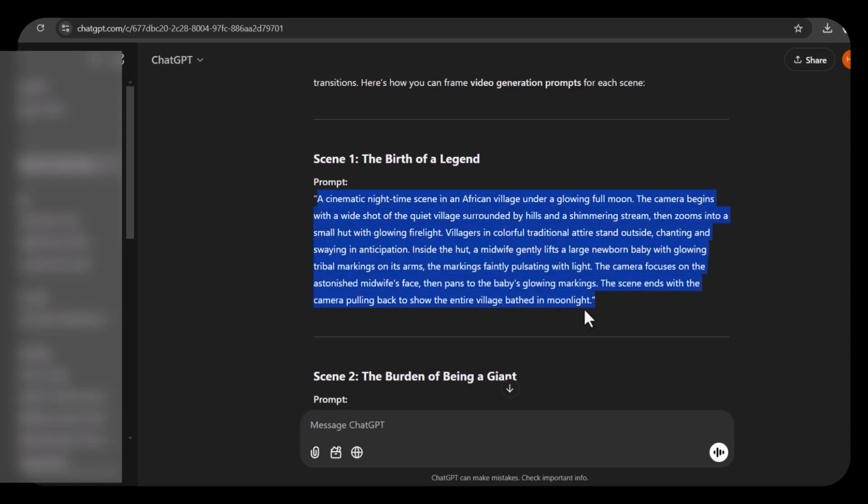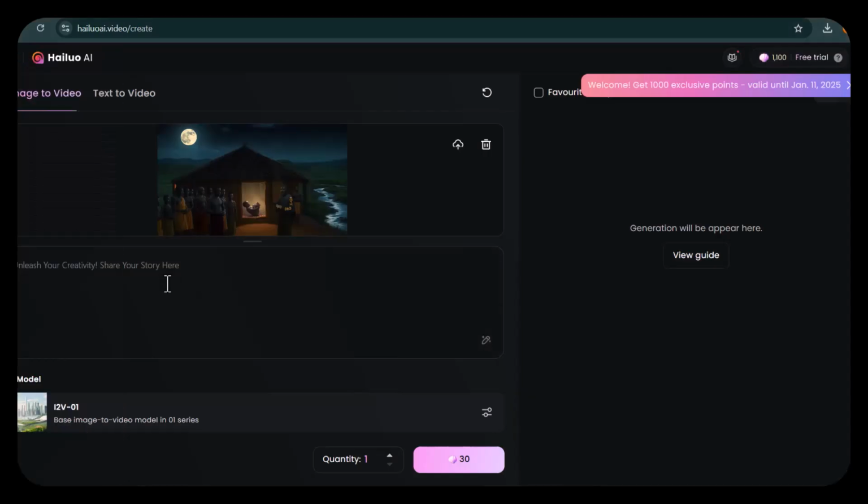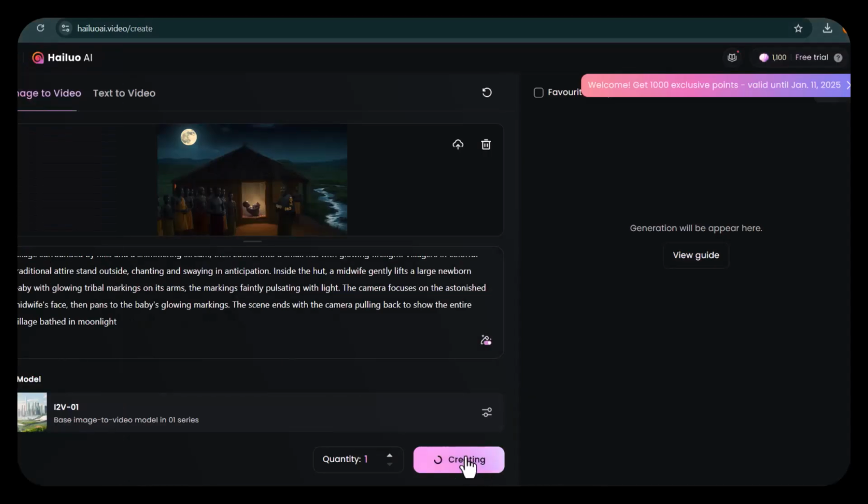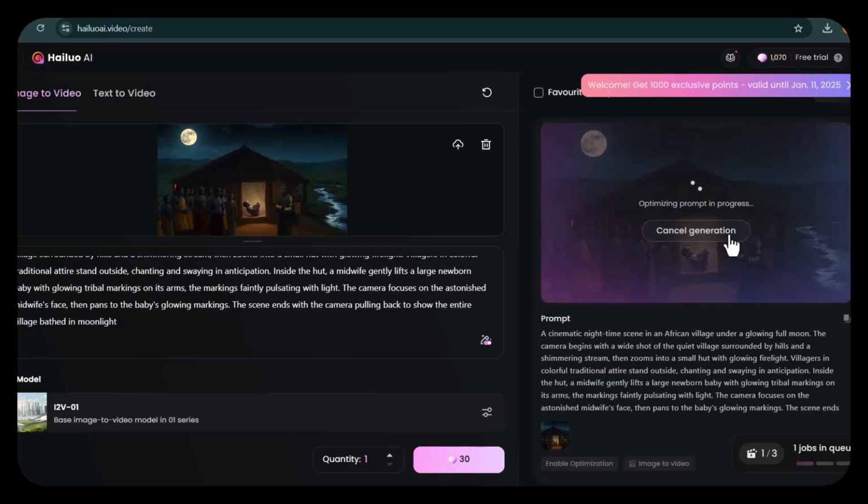So this is for scene 1. Copy it and then bring it into the scene. Paste it here and then click on create. Give it a little time. Since it's image to video, it will take some time to generate.